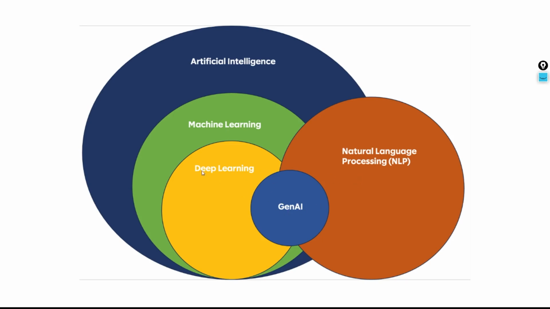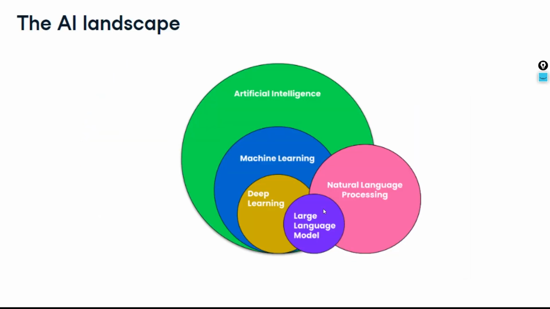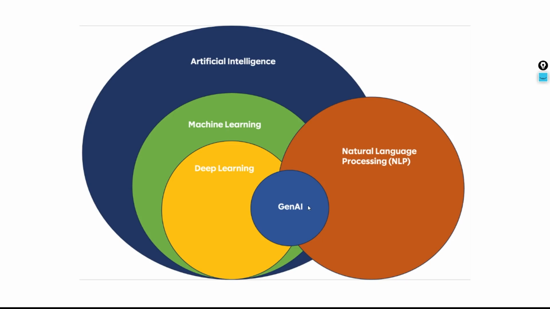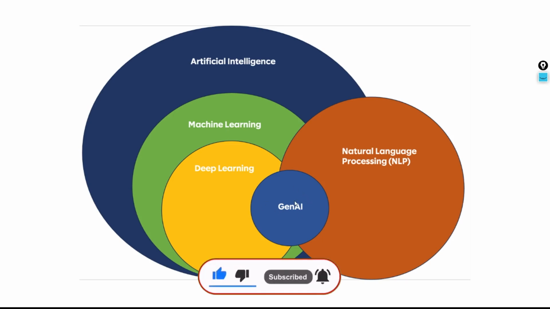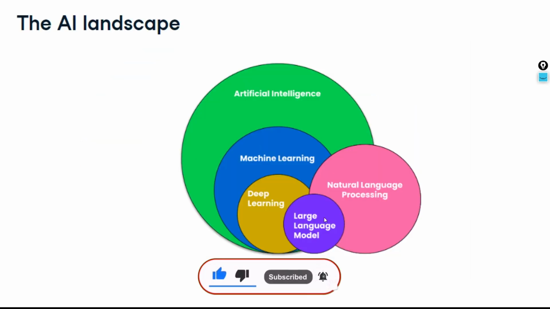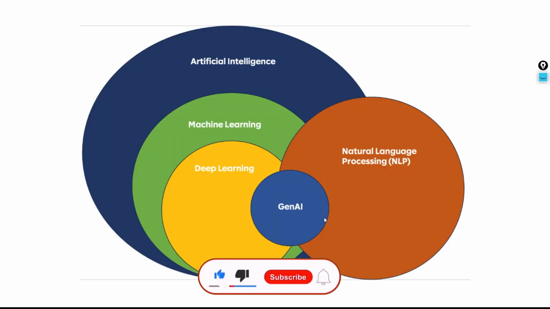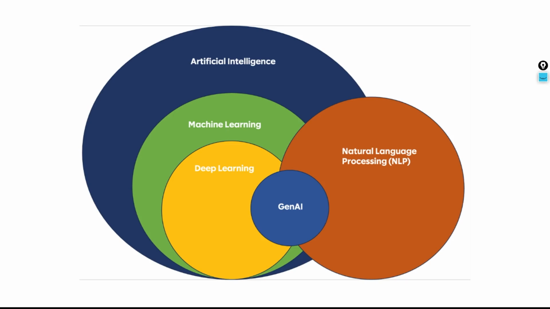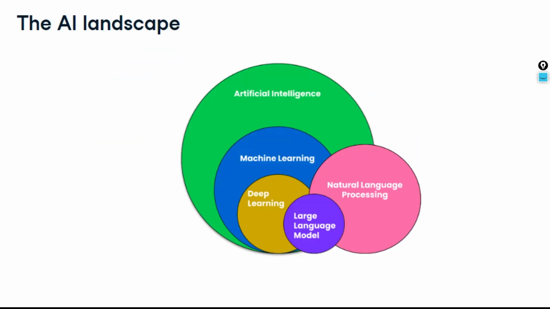To understand deep learning, of course, we need machine learning. To understand natural language processing, we need deep learning as well as machine learning. So this is what the overlap is. Now, what is generative AI? Before getting into it, I'm showing you in a diagram where generative AI fits. This is where it fits, and if I want to replace this with LLMs, even the LLMs fit here. So whenever I talk about generative AI or LLMs, both are the same, because within generative AI we are implementing the LLMs, the large language models, which we'll discuss in our upcoming videos.